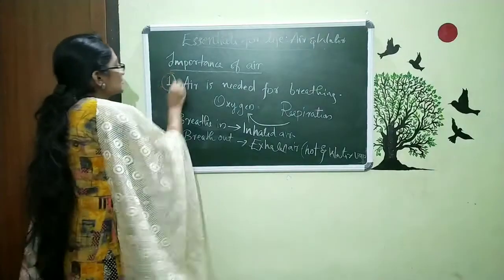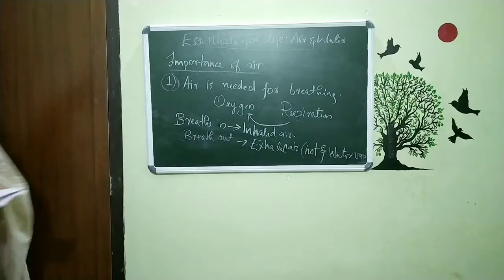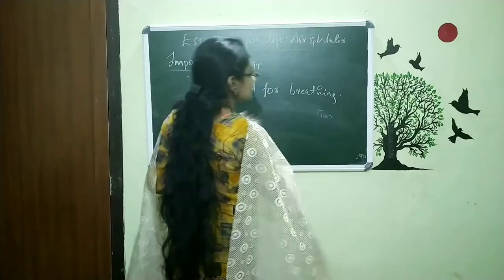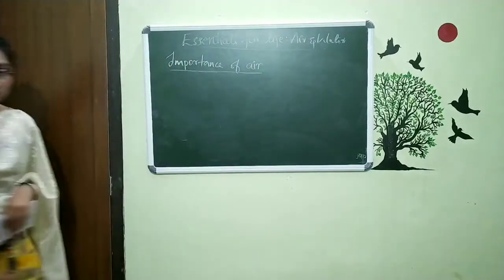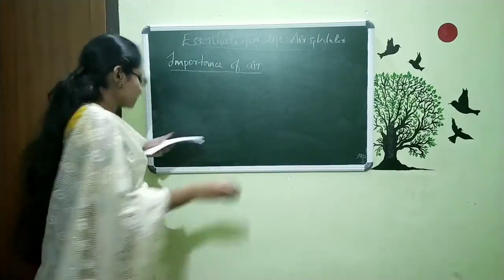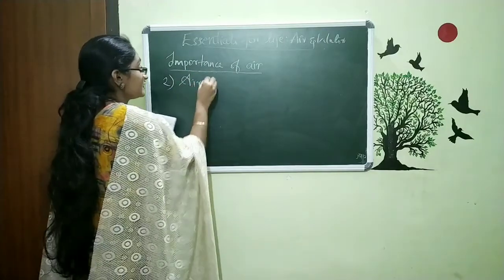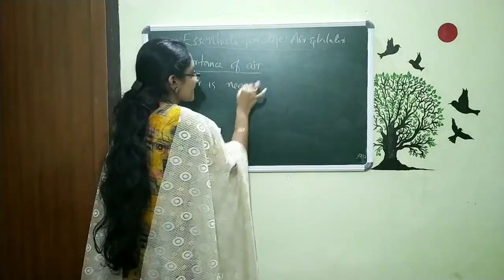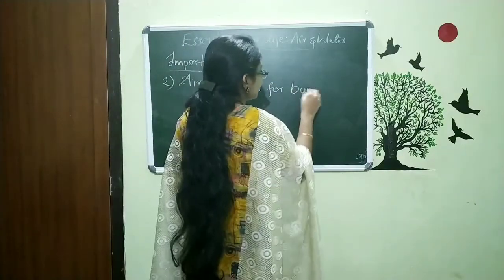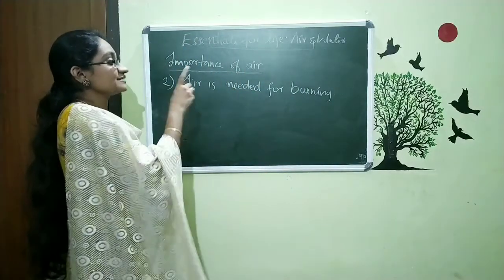The first importance is that air is needed for breathing. Very simple. And the second one is this. We said that for burning, air is needed. Basically, there also the oxygen is the important factor. So the second point is this: air is needed for burning. First we said that air is needed for breathing. Next one is air is needed for burning.